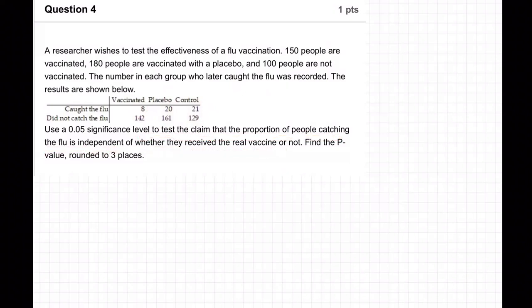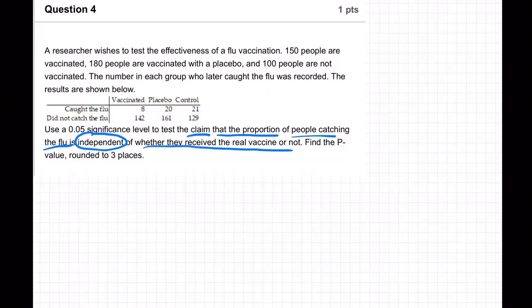Okay, now I know what's hard for you on this exam, for most students anyway, it's being able to figure out how do I know which one I'm supposed to do? Well, the most important words are the claim. So read what the claim says. It's really careful reading. Test the claim that the proportion of people catching the flu is what? Independent of whether they receive the real vaccine or not.